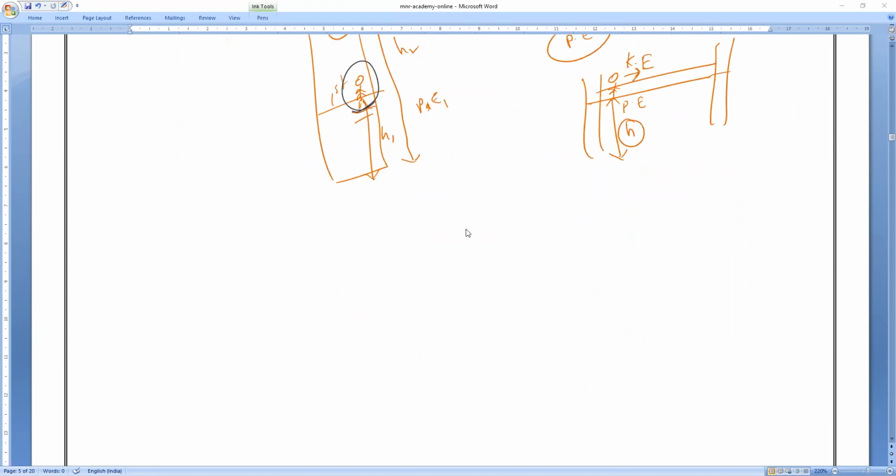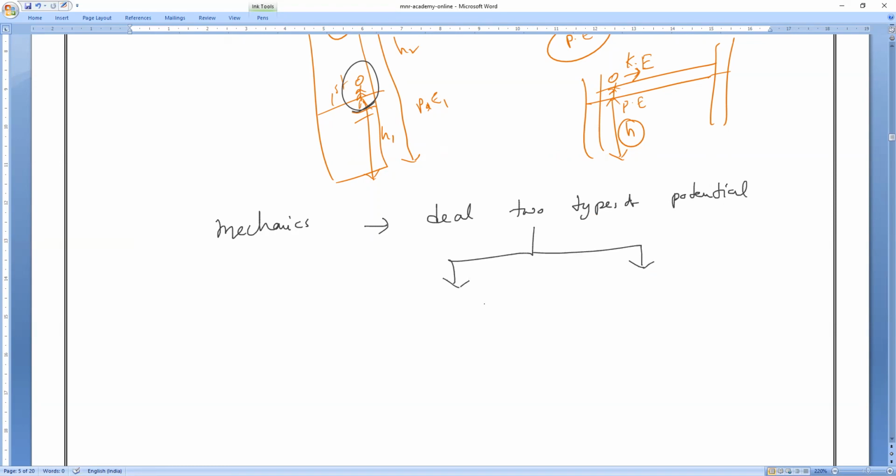Now, in physics there is a branch we call mechanics. In mechanics, we deal with two types of potential energy. Both are very, very important, and we will study both derivations. One is gravitational potential energy. Another one is elastic potential energy. Okay, guys?